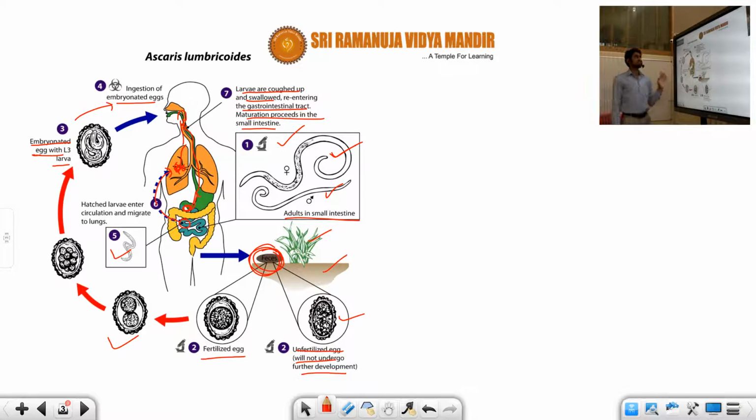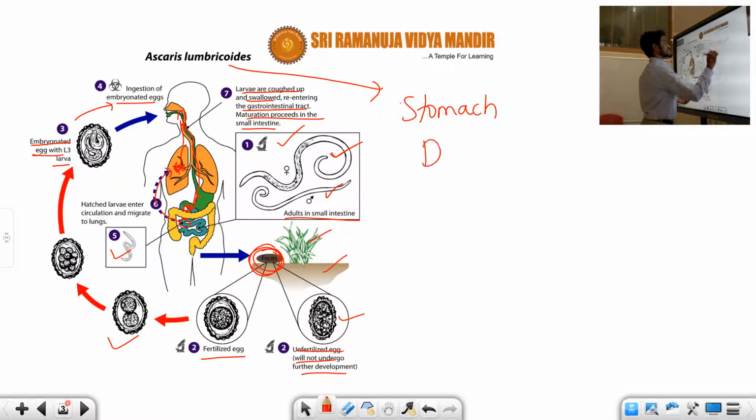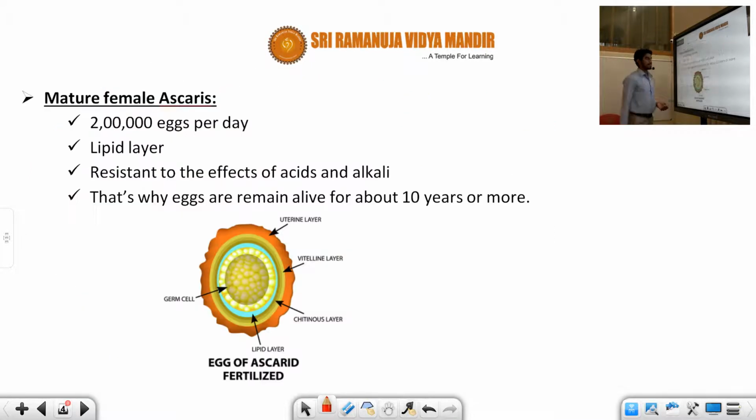So this is a very, very important point about Ascaris lumbricoides. It simply causes stomach discomfort. Okay, so this is the information about Ascaris lumbricoides. It causes stomach discomfort.